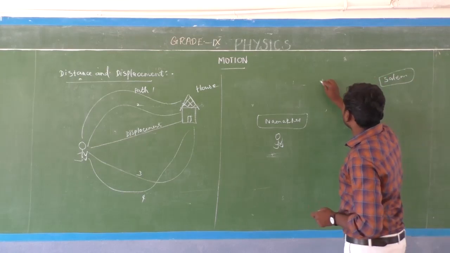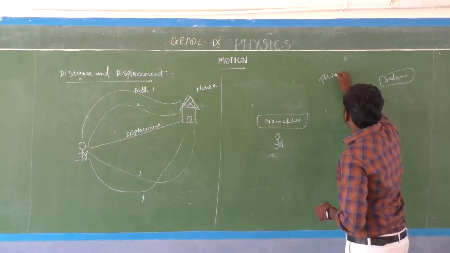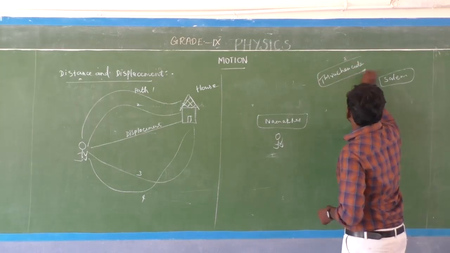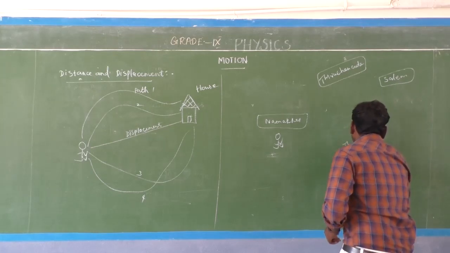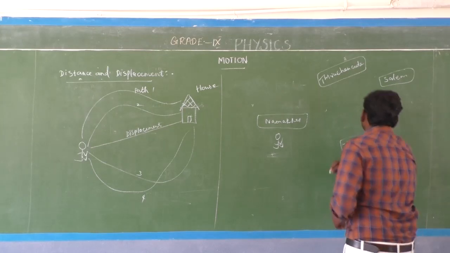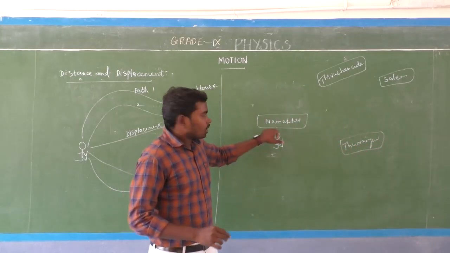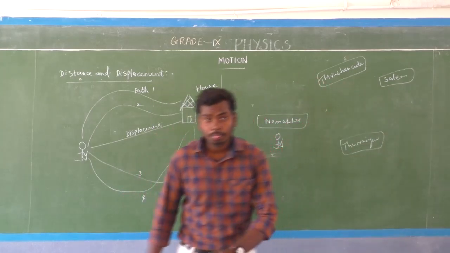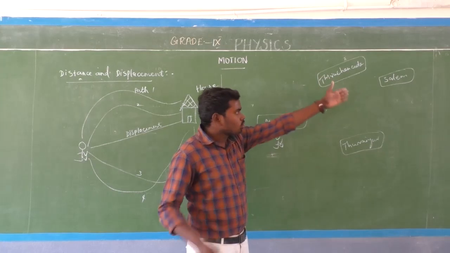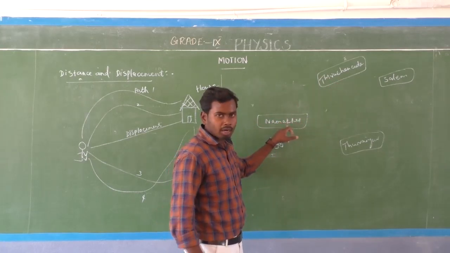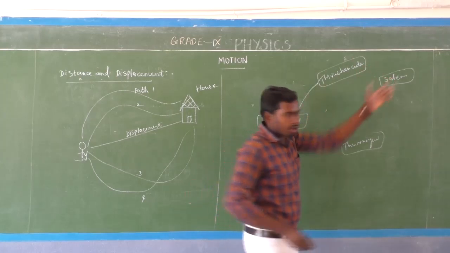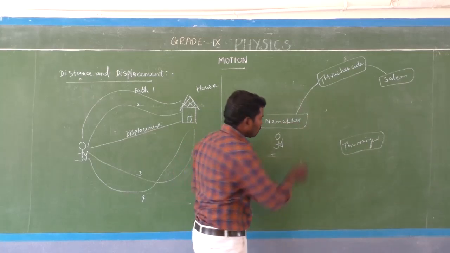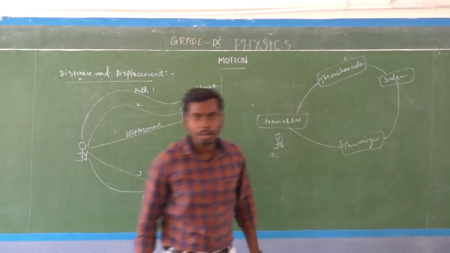You can go from Namakkal through Tiruchengode to Salem, or otherwise you can go to Salem through Thuraiyur to Salem. Am I right?